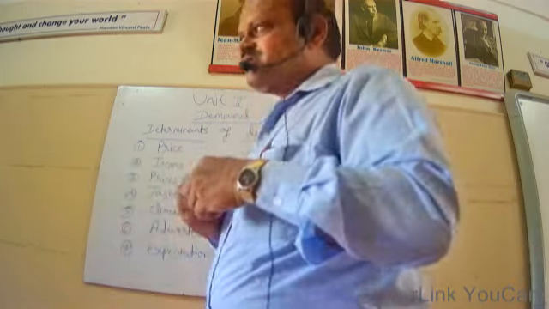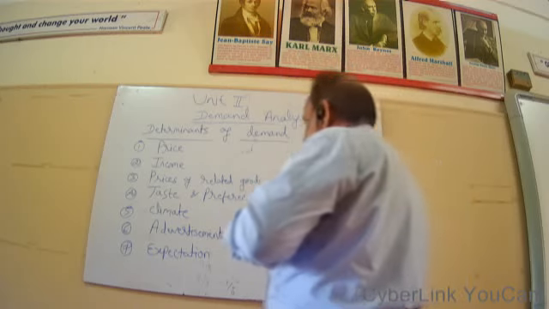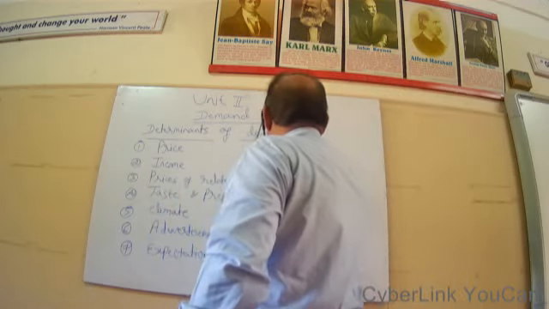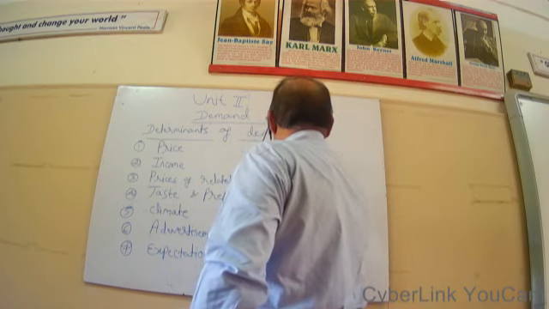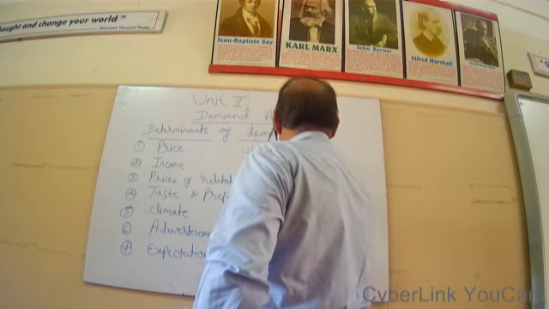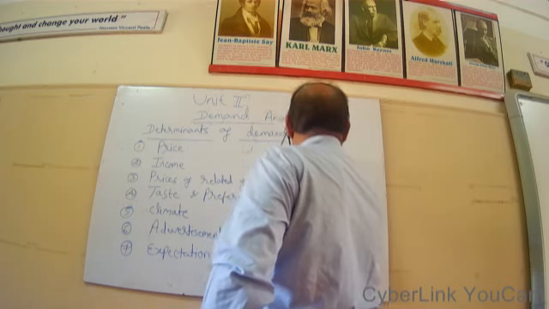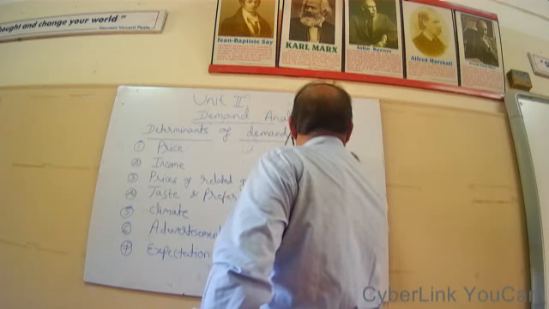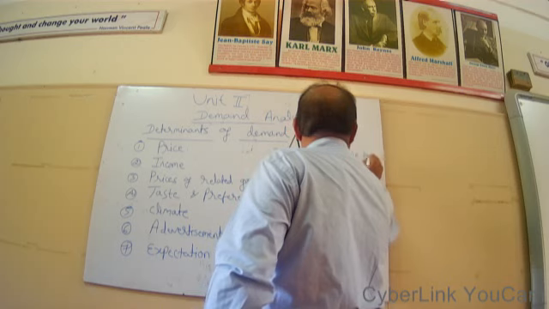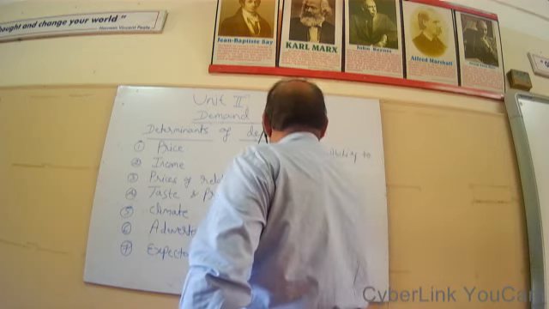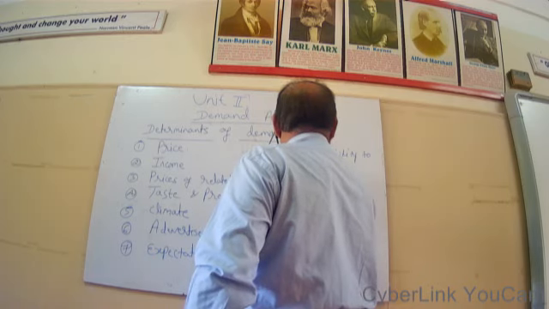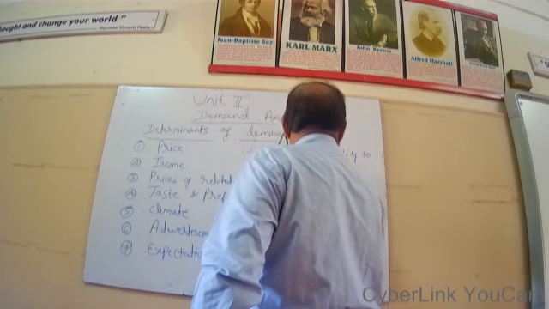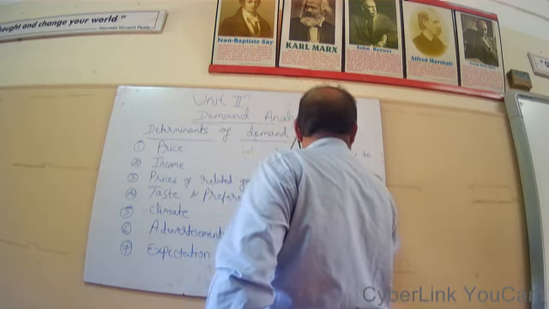Therefore, we can define demand in this way. Demand is equal to desires plus ability to pay plus willingness to pay.